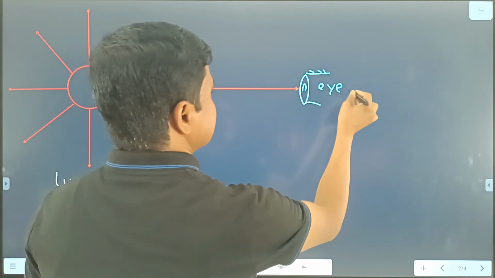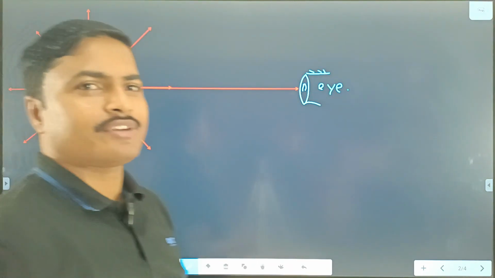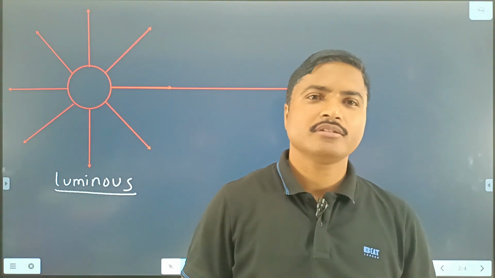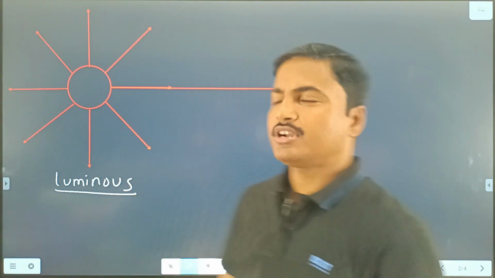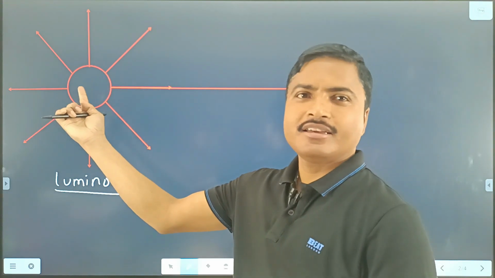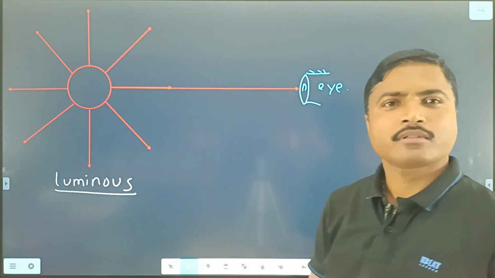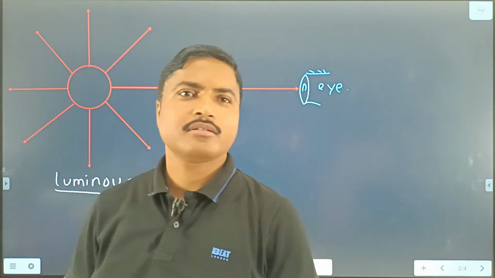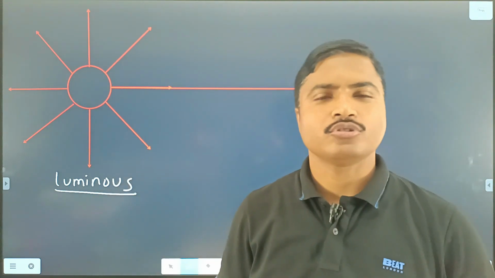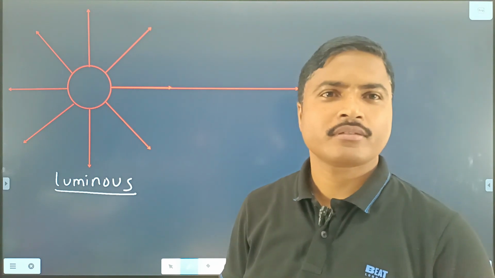Suppose this one is our eye. Then what happens? We see the sun. The sun is visible to us because the light is directly emitted from the sun and falls on our eye.